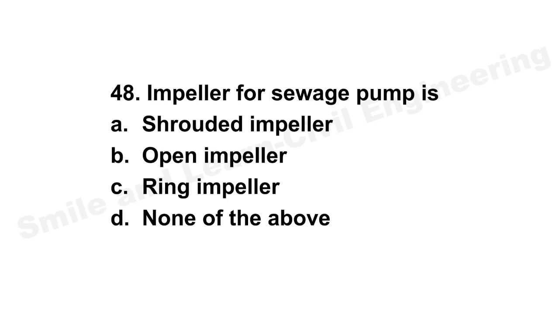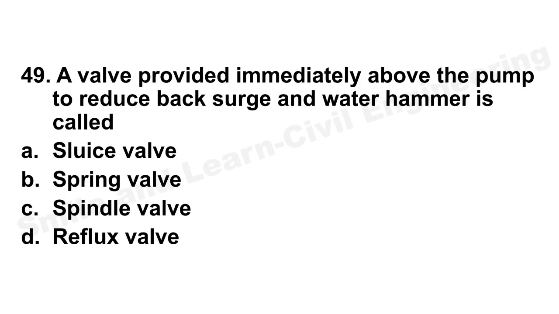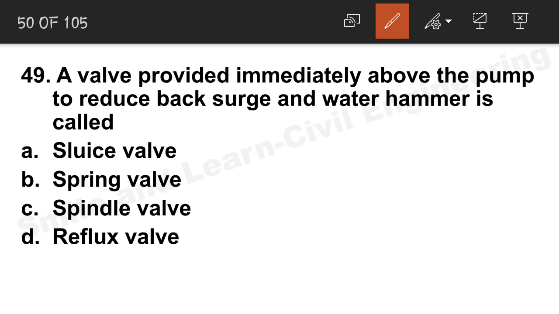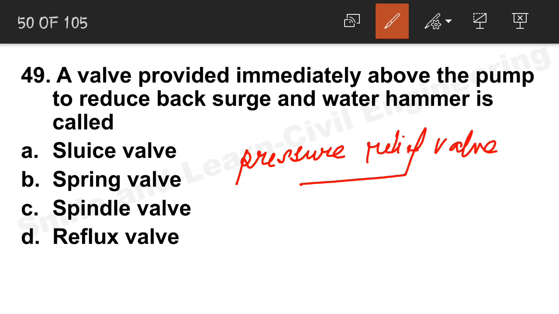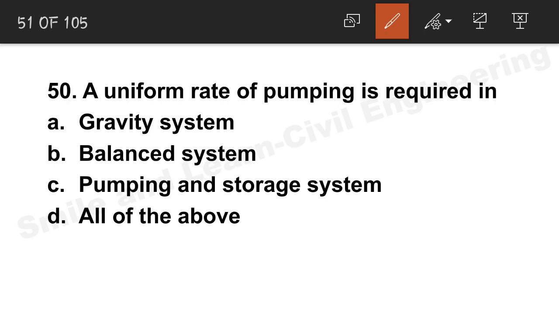Next question, impeller for sewage pump. The impeller used will be an open impeller. The others are not used for a sewage pump. Open impeller type pump is only used. Next question, a valve provided immediately above the pump to reduce back surge and water hammer. We know that water hammer is actually reduced by a pressure relief valve, but here the option is not given. So the answer is pressure relief valve. You need to remember this. Next question, a uniform rate of pumping is required in. Since a gravity system will continuously supply water, a balance system will not require extra effort.